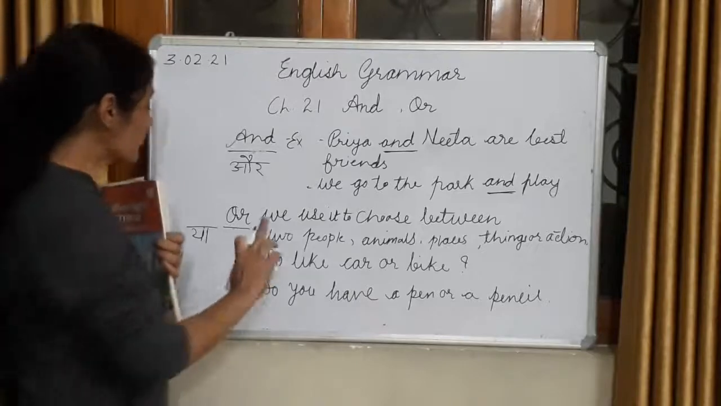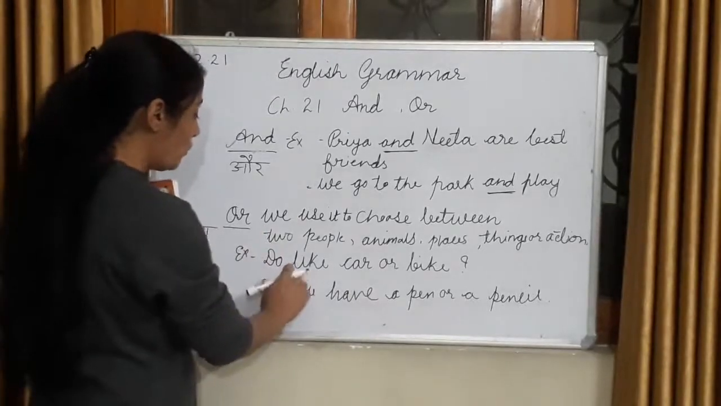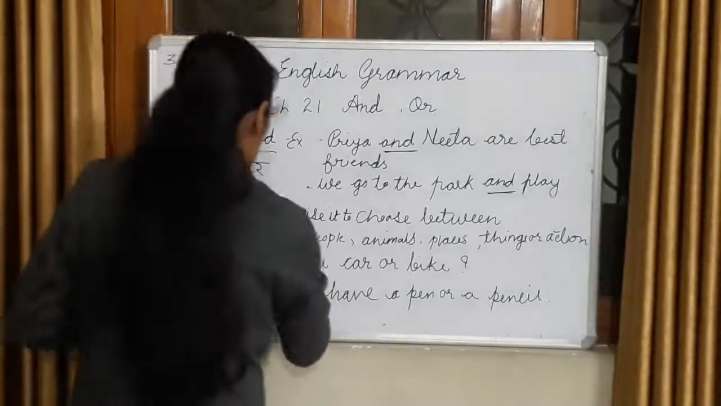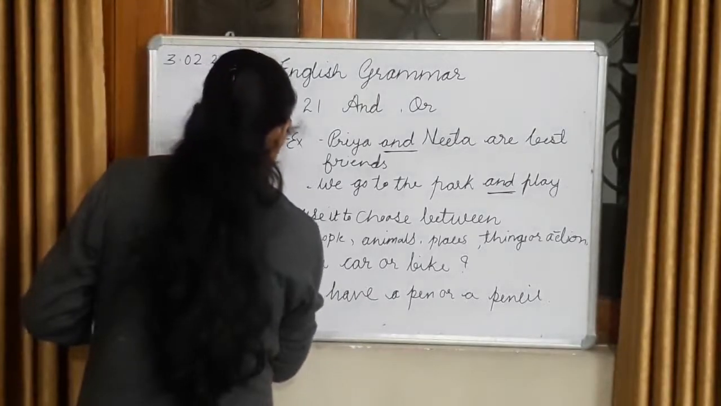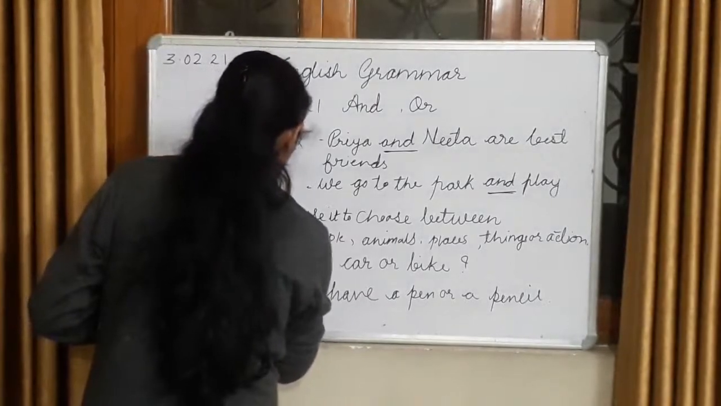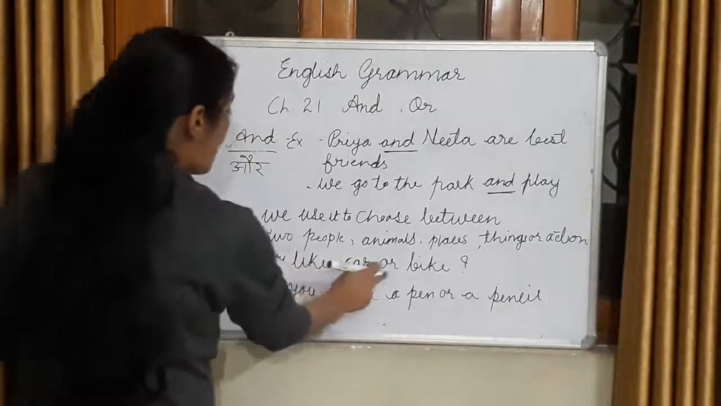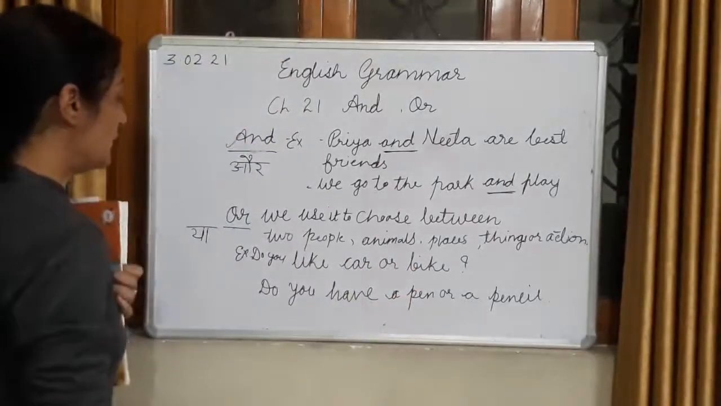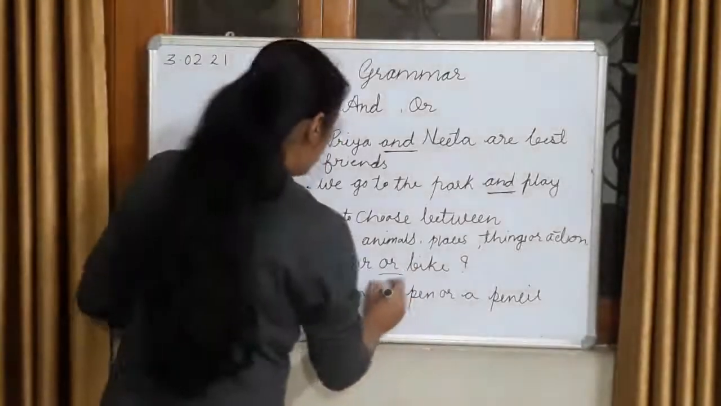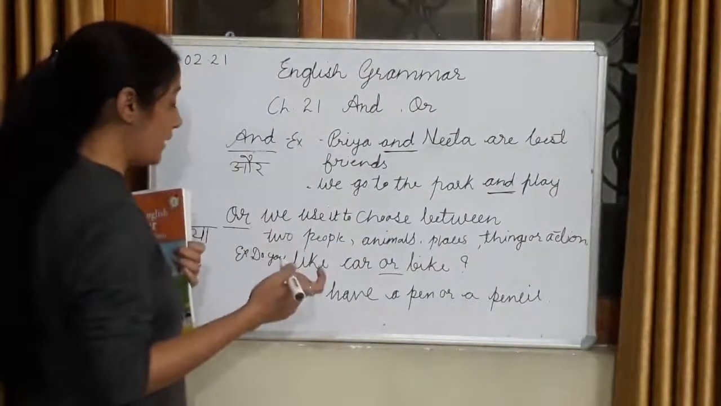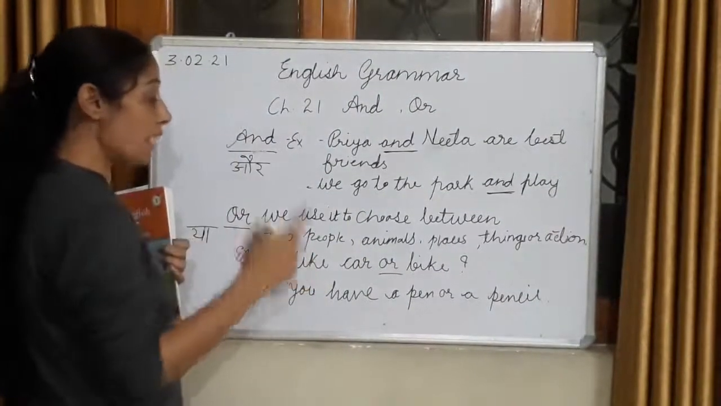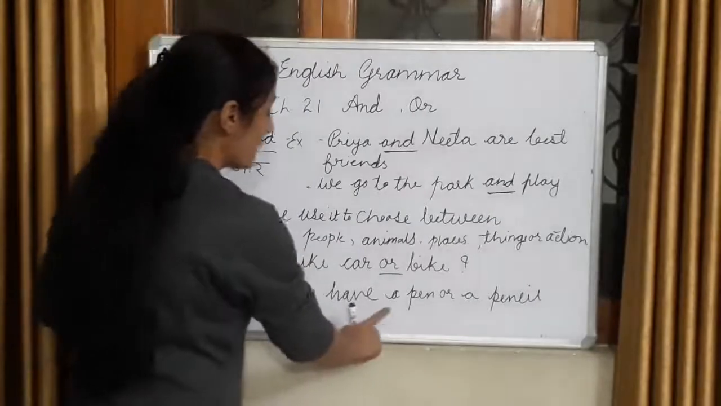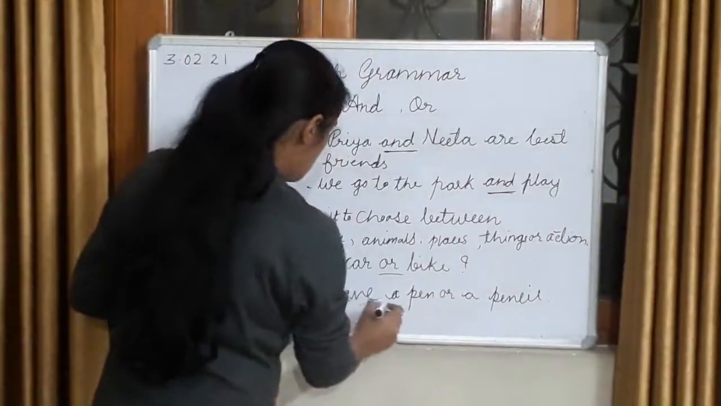Okay. For example, do you like, here we will write, do you like car or bike? In Hindi we will say तुम्हें कार पसंद है कि बाइक? कार पसंद है या बाइक? ओके. Do you have a pen or a pencil?